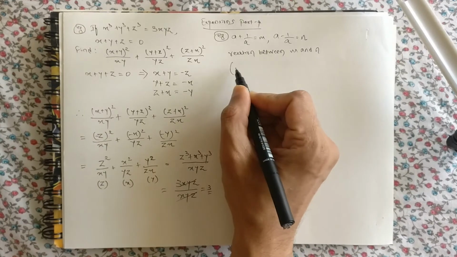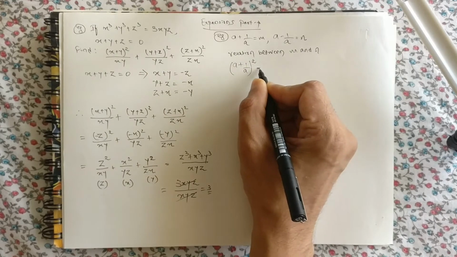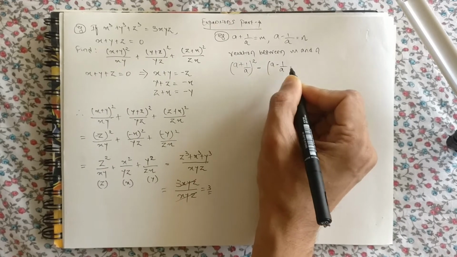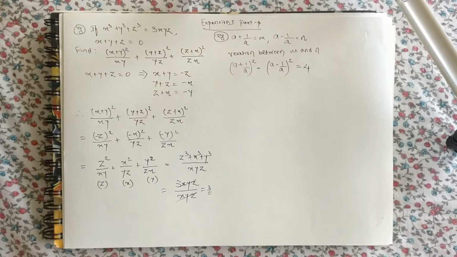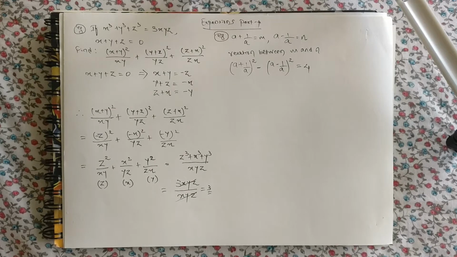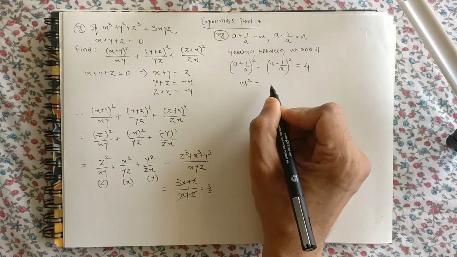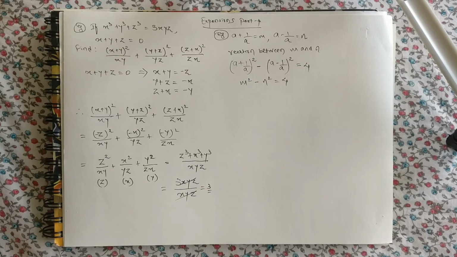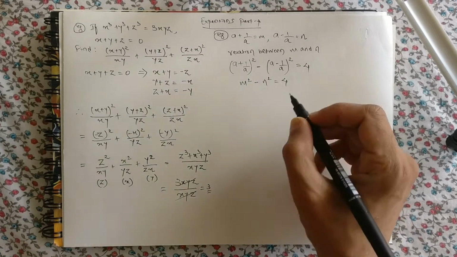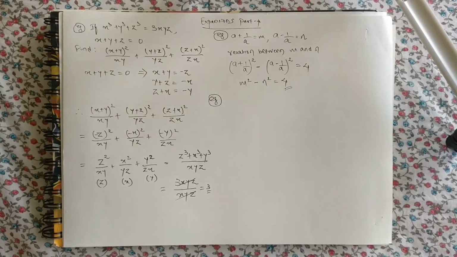The identity which is required is (a plus 1 upon a) the whole square minus (a minus 1 upon a) the whole square is equal to 4. Right? So what is a plus 1 upon a? m square. Minus what is a minus 1 upon a? n square is equal to 4. m square minus n square is equal to 4. This is the required relationship between m and n. Right? Next.